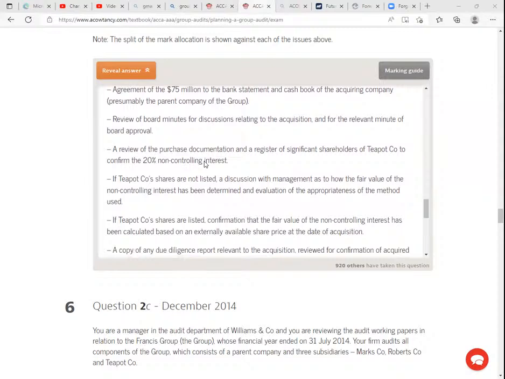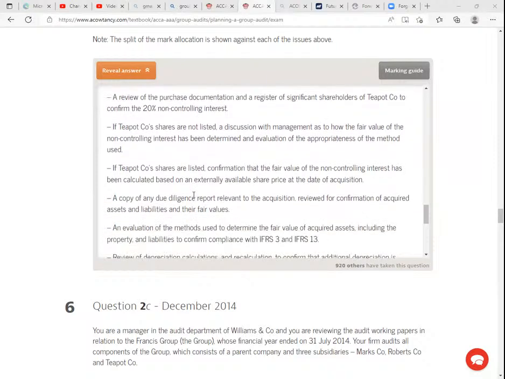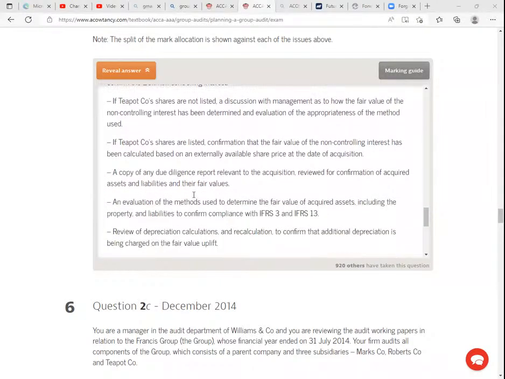A review of the purchase consideration and a register of significant shareholders of Teapot Company to confirm the 20% non-controlling interest. If Teapot Company shares are not listed, a discussion with management as to how the fair value of the NCI has been determined and evaluation of the appropriateness of the method used. If Teapot Company shares are listed, confirmation that the fair value of the NCI interest has been calculated based on externally available share price at the date of acquisition.